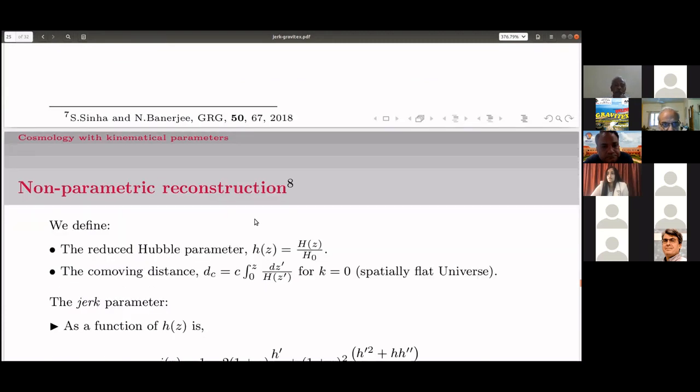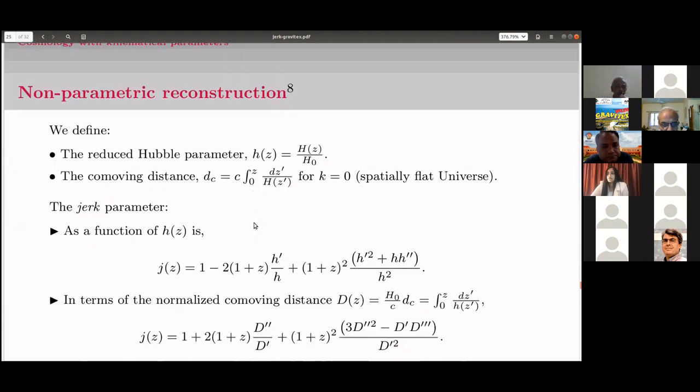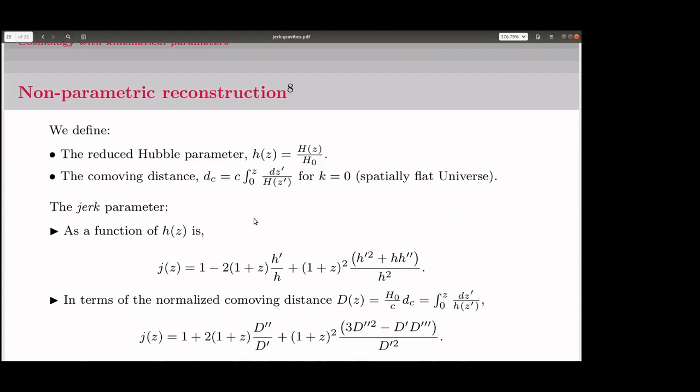Now, as we have mentioned, we parameterize j. The recent trend is to try to figure out the observational quantities without assuming any parameterization ansatz. So we are recently trying on that. There are some preliminary results, some of which are published already. So I shall also give a flavor of that in the remaining 5-6 minutes.